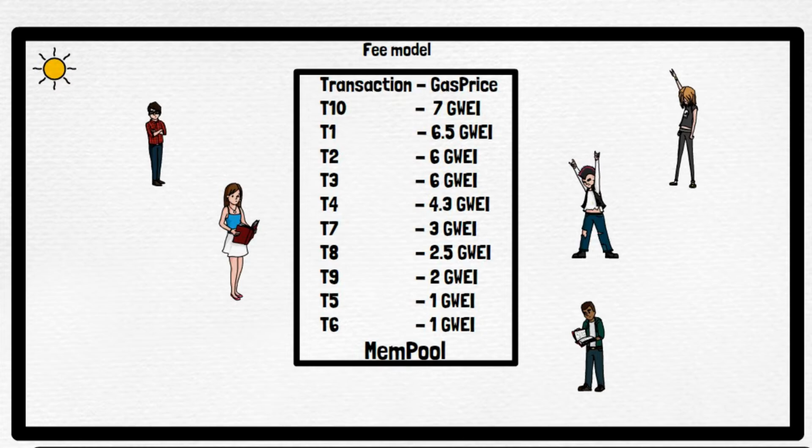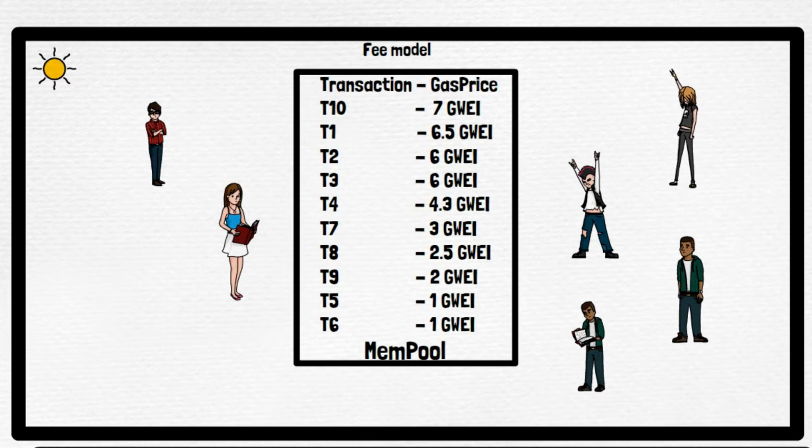Here we are not talking about how many units of gas. Here we are talking about gas price, that is the price paid by the sender for consumption of each gas unit. Now T2, T3, T4, and finally we see T6, for which the user said please execute my activity at a gas price of 1 GWei. Now the gas price of different transactions is different, because every sender will have his own priority and will decide gas price accordingly and put it, right?